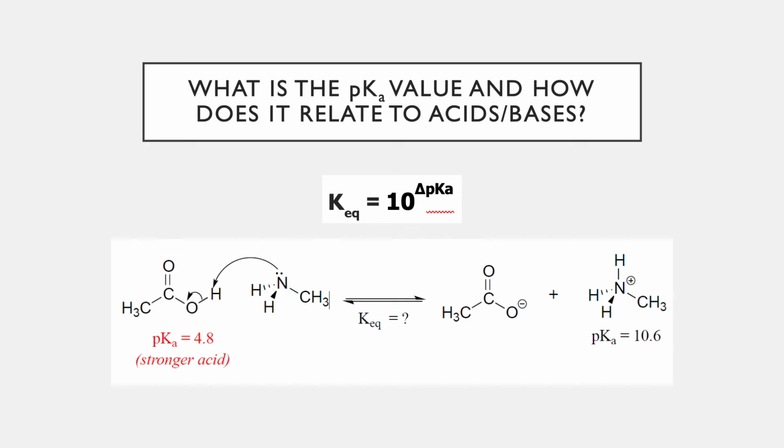What is a pKa value and how does it relate to acids and bases? By definition, the pKa value tells us the extent to which an acid will react with water, the base, but in more depth, we can also calculate the equilibrium constant for a reaction between any acid-base pair. Mathematically, it can be shown in the first equation. And over here, the delta pKa is the pKa of the product acid minus the pKa of the reactant acid.